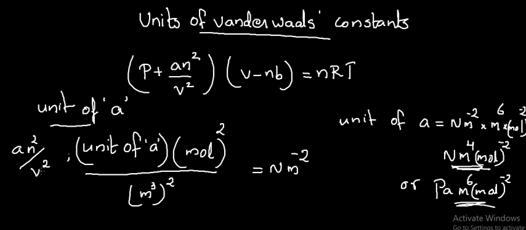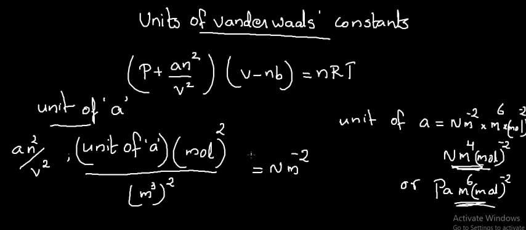Thus, the unit of A into mole square, that is the unit of number of moles, divided by meter cube whole square. Here meter cube is the unit of volume. That is equal to the unit of pressure, that is Newton per meter square.